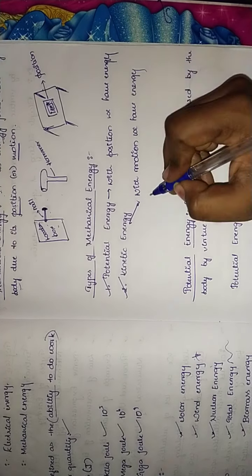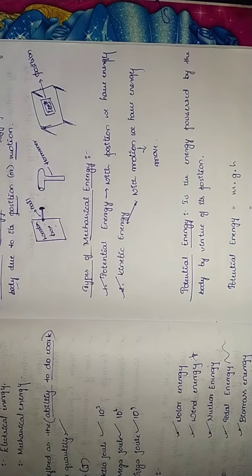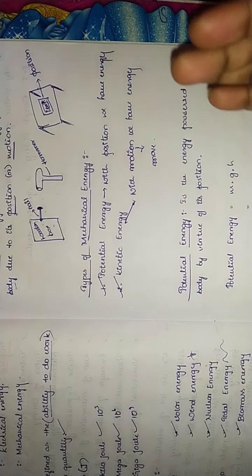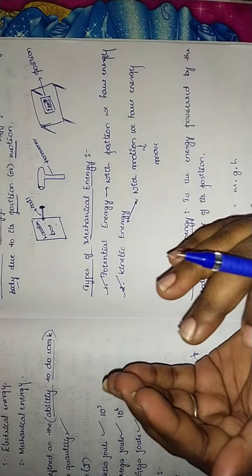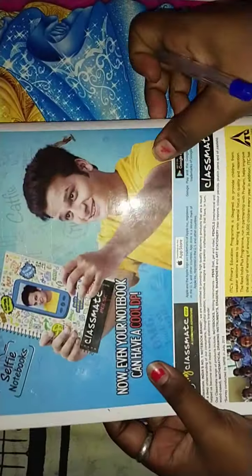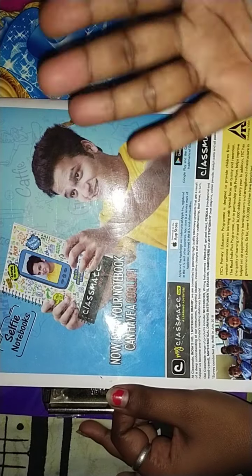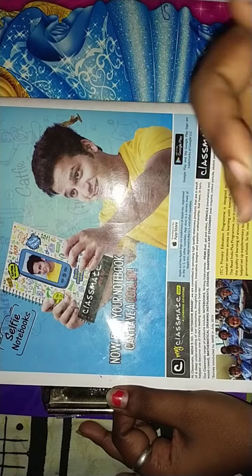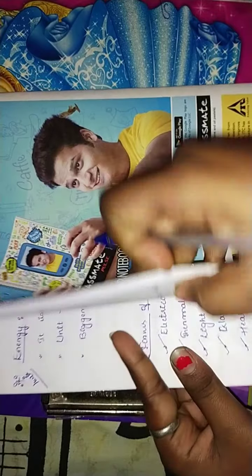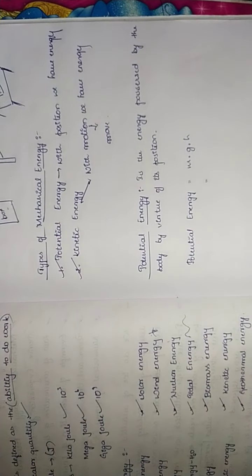So such things in order to move, we take it as kinetic energy. I hope you children got an idea. Potential energy means where with a position we will be having energy. Say for example, this is a book. I have kept this on the table, which is at rest. This is mechanical energy. So with motion, with the movements, that is called kinetic energy.